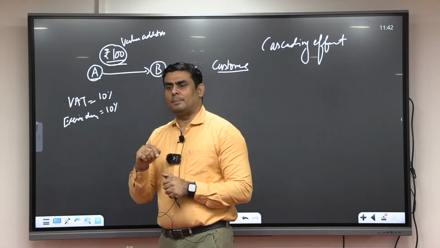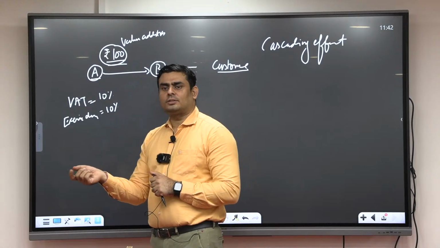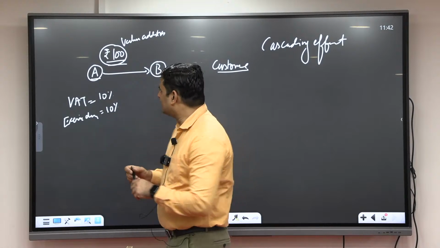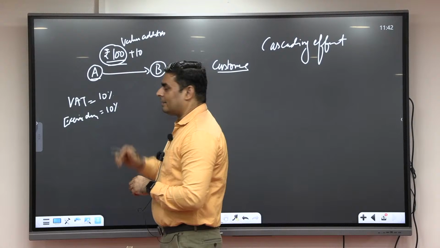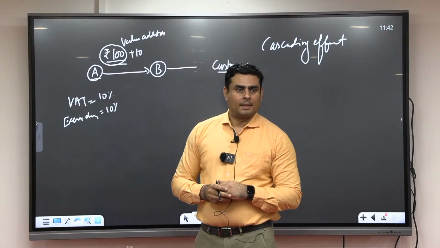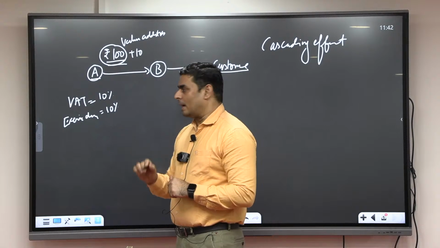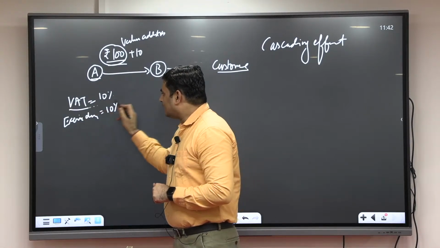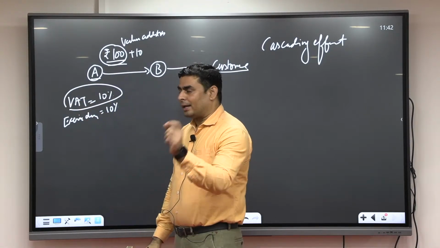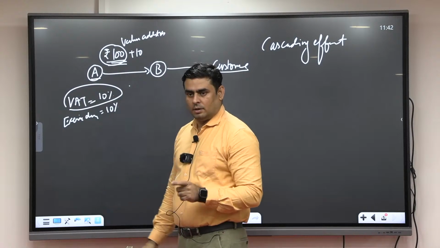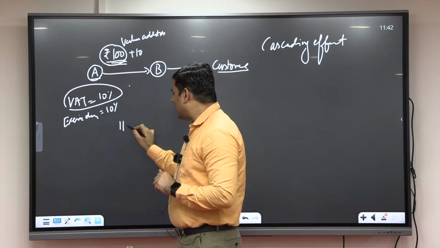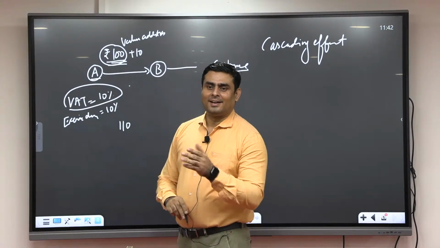So which tax is applicable first, production tax or sales tax? Production tax. So you have applied 10 rupees tax. Now when the VAT is going to be applied, actually it has to apply on 100, but it is going to apply on 110.